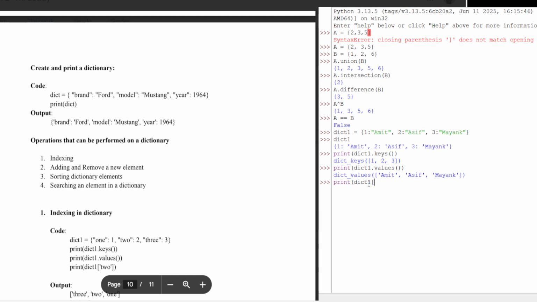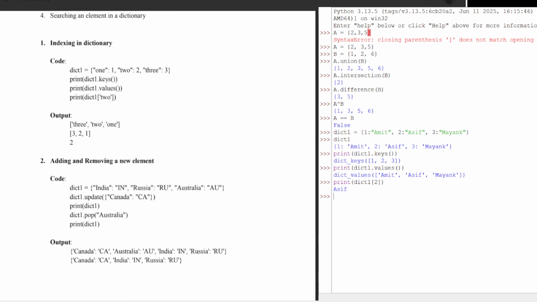Suppose you want to print the value for 2. What is the name of the student? So I will get Asif. So this is roll number 2 and the value is Asif. If I use roll number 3, it should print Mayank. So this is how you do indexing.